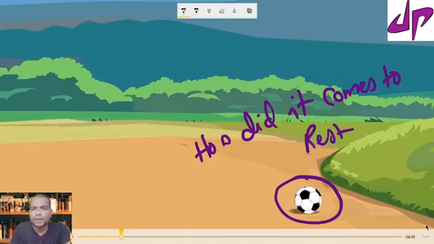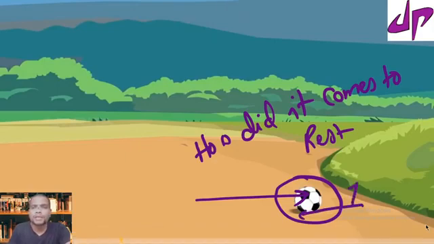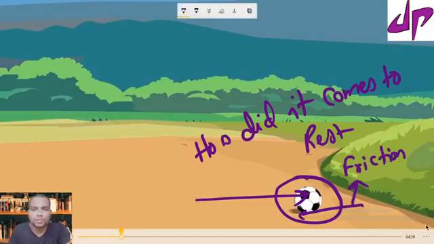Since we applied a force in this direction, some force should act in the opposite direction. The force acting in the opposite direction here is friction.